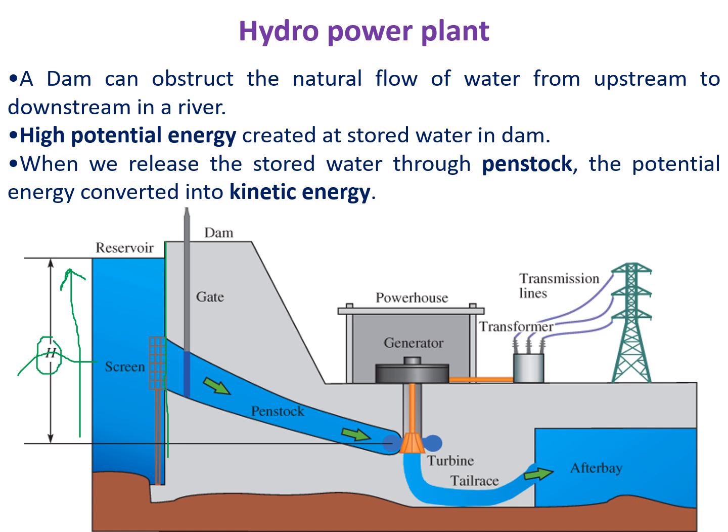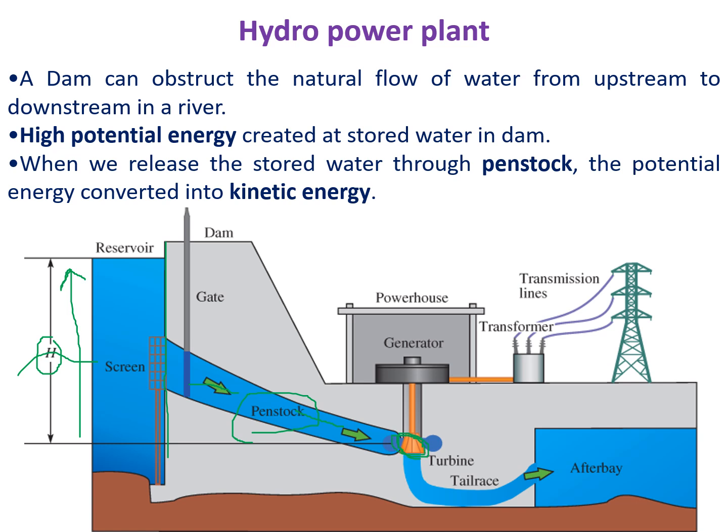So when you open the gate and allow the water through a channel, that channel is called a penstock. You are passing water through a channel in a proper direction. So now this water gets kinetic energy. It has a high kinetic energy. Because of this kinetic energy,